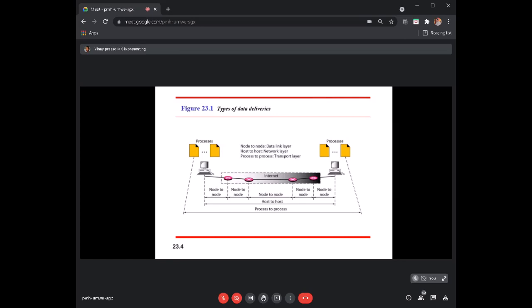And we know that each layer is responsible for a different type of data delivery. The data link layer is responsible for hop-to-hop or node-to-node delivery, the network layer is responsible for source to destination, or host to host, and the transport layer is responsible for the delivery of the packet from process to process.